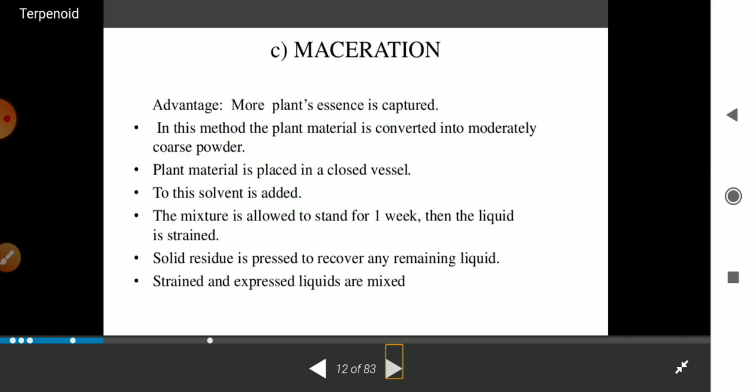Then next is maceration. Maceration is an advanced process which is used to extract the essential oil from the plants. In this method, the plant material is converted into powder, and then the plant material is placed in closed vessels, and the solvent is added. The mixture is allowed to stand for 1 week. Then the liquid is strained. The solid residue is recovered with the solvent, and after this it is strained and the liquid is obtained.